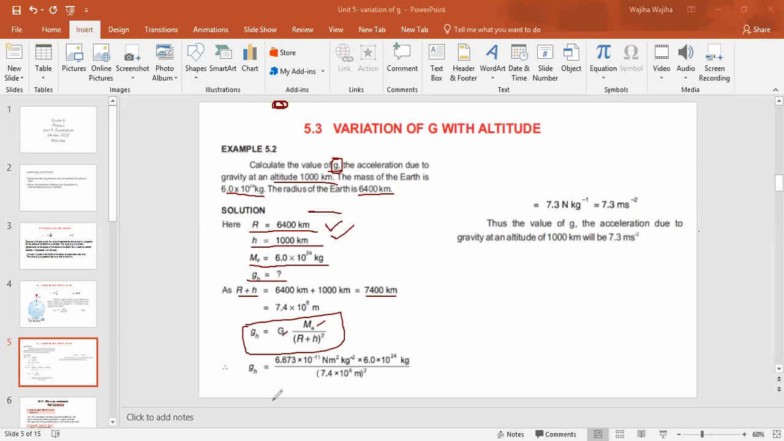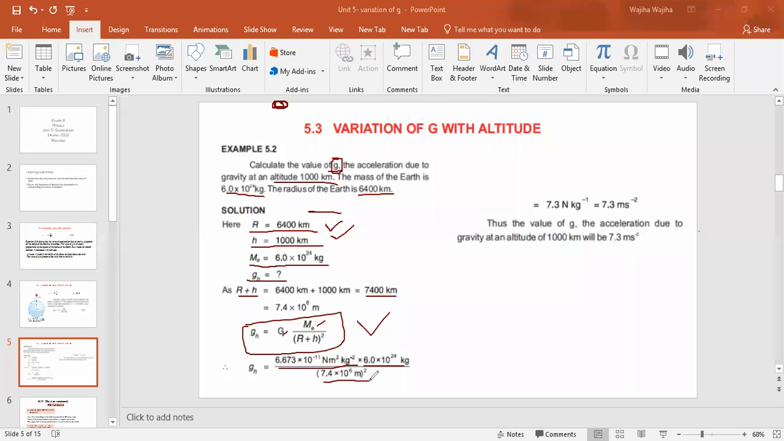So what you have to do, you have to put the values in this equation and you get gh is equal to 6.673 into 10 raised to power minus 11 Newton meter square per kg square. This is the value of the gravitational constant and it will never be changed. It is already calculated, right? And you have to memorize this value as well, right? The mass of earth, you have to place 6 into 10 raised to power 24 kg over here. Then R plus h, which you calculated just now, is 7.4 into 10 raised to power 6 meter whole square.